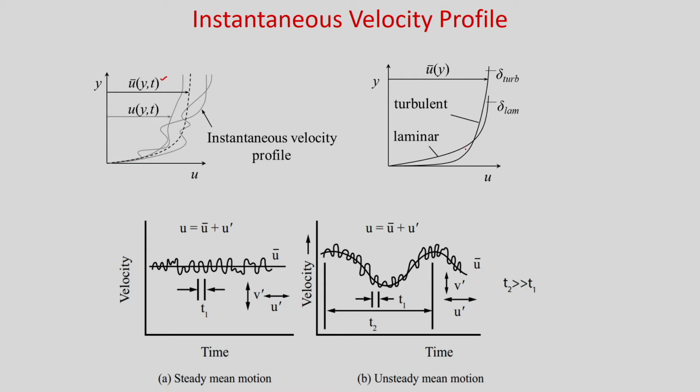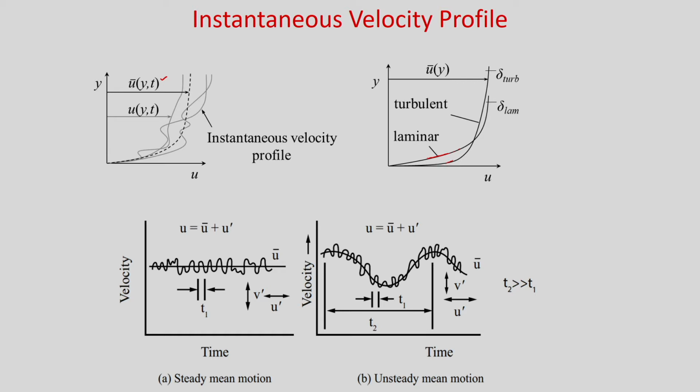And here we have compared the velocity profile for laminar and turbulent flow. So, this is your laminar flow velocity profile and this is your turbulent flow velocity profile. So, you can see in turbulent flow near the wall you have more gradient.